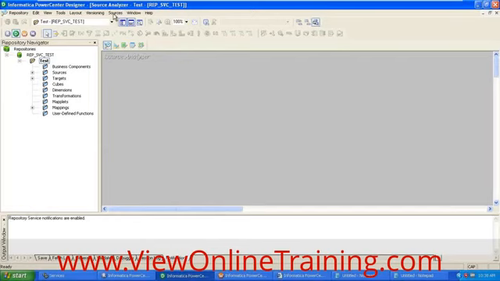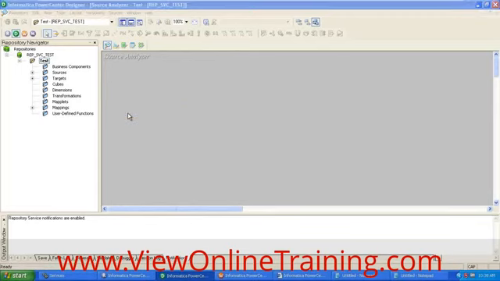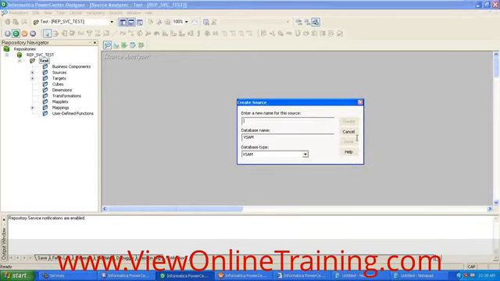So using the Source Analyzer, we can import the source from a database, or we can import the source from a file. It might be COBOL, it might be XML. The source might be any type of source, even any application, whether it might be Siebel, SAP, anything. So we can import the source from any of the sources, or you can create the source manually within the Informatica PowerCenter Designer.